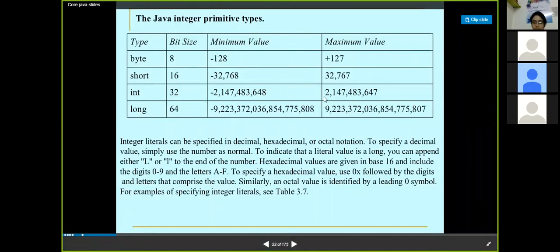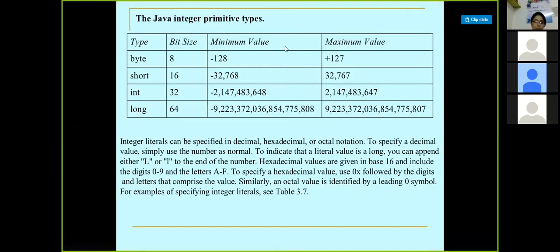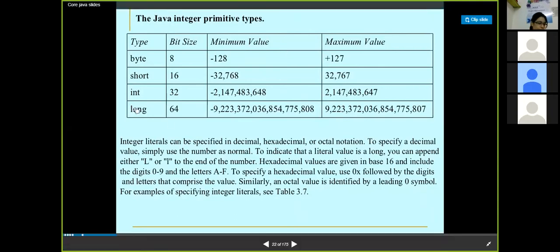So this is what signed integer means. For short integer, it would be minus 32,000 something to plus 32,000 something including 0. Then for integer, it would be this number to this number including 0. These are all signed integers, so they have negative values as well as positive values. If you want to store larger values, you have to go for the longer version. If you want to store smaller values, you can go for the smaller ones. So these are the basic data types in Java.